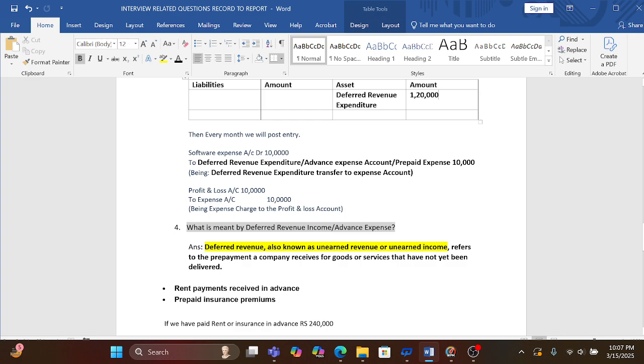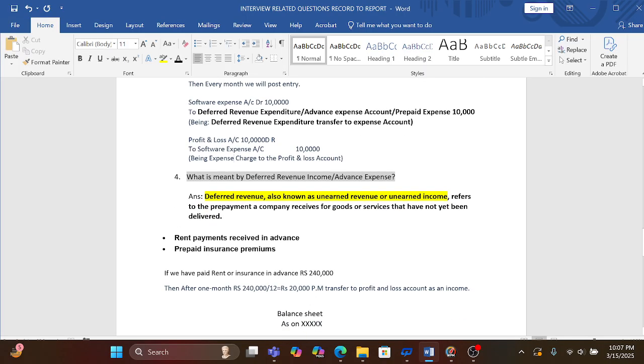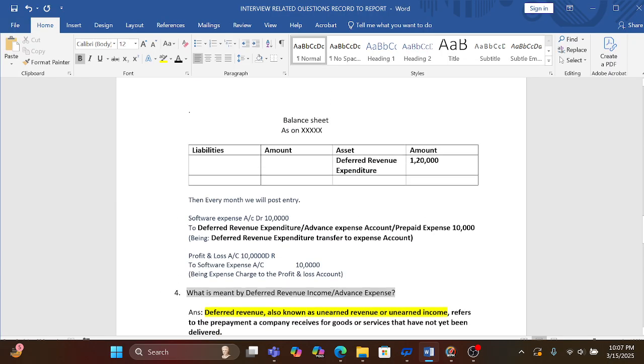Here I have written that deferred revenue expenditure is transferred to the expense account. Then we will transfer that software expense into the profit and loss account. Our entry will be profit and loss account debit to software expense account. Here I have written that expense is charged to the profit and loss account. So I hope it will be helpful for you guys.